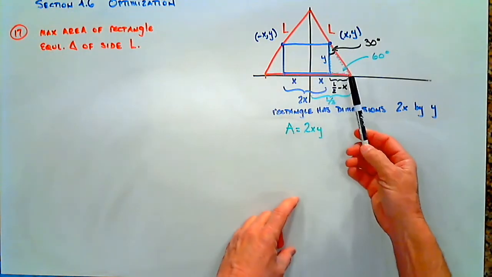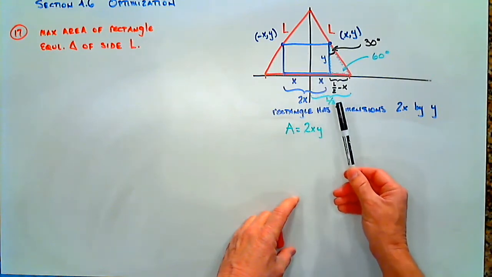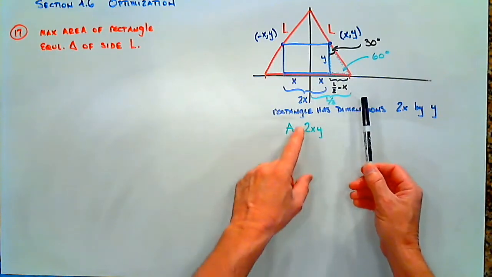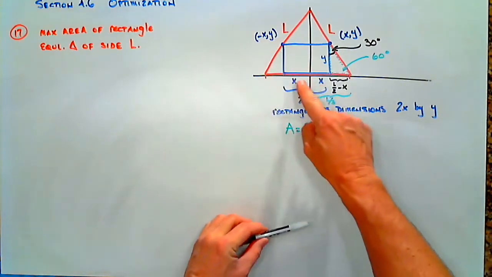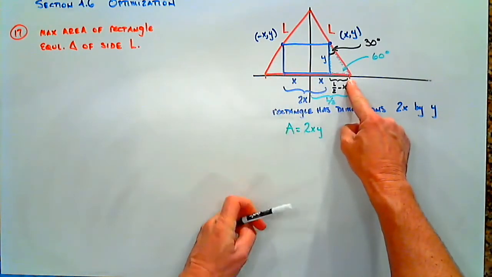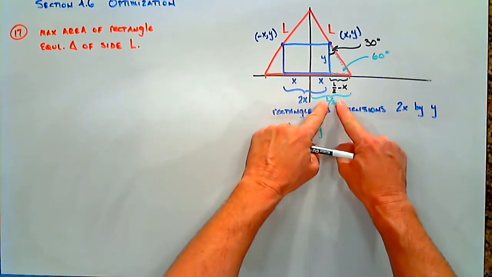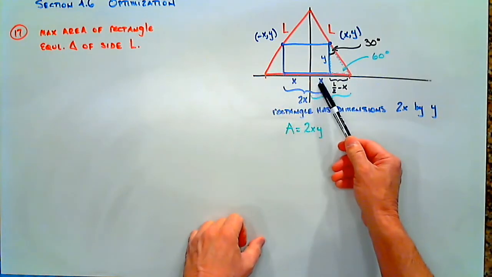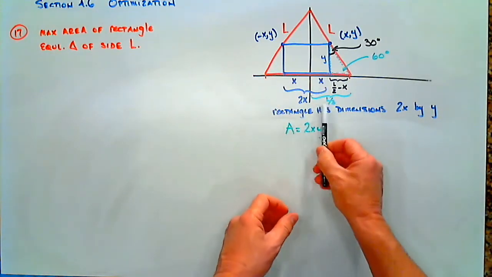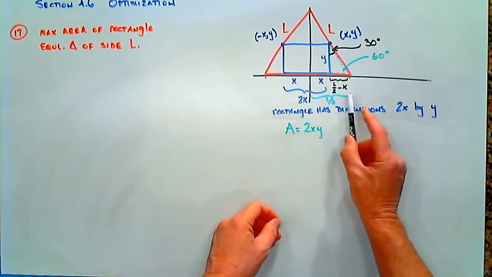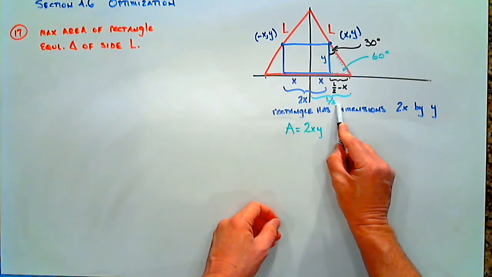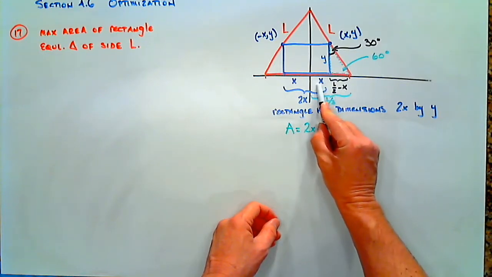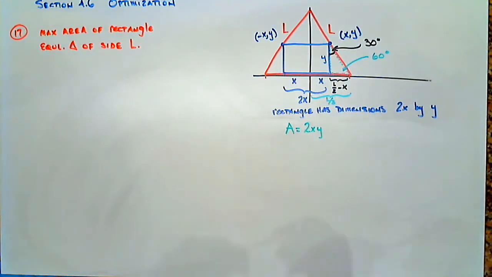For example, we know this leg is y. We know this leg, well, let's start with, we know this side of the triangle. From here to here is L, so half of it is L over 2. That piece is x. The entire thing is L over 2, which means that this piece right here is the entire piece, L over 2, minus the part we've used, L over 2 minus x.